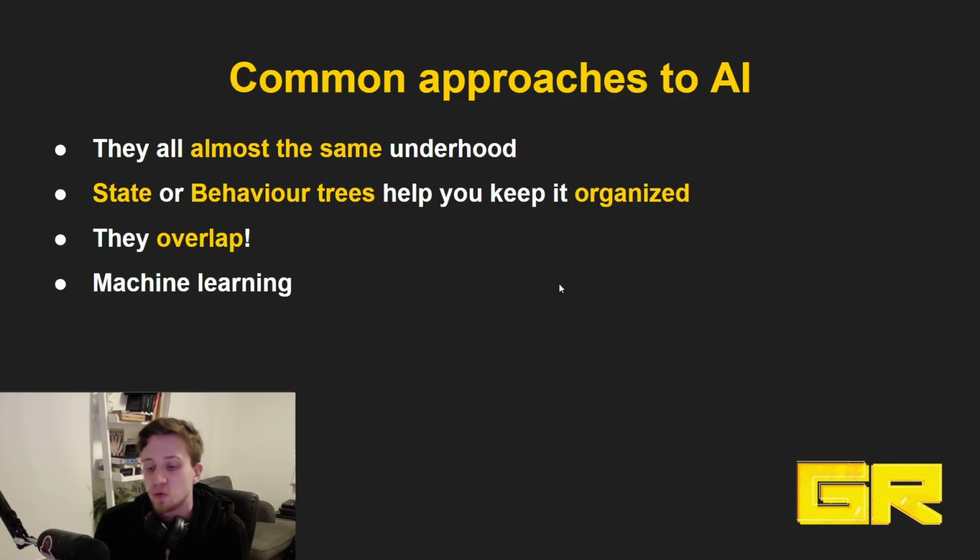Let's take a step back to machine learning. Machine learning is a technology that's responsible for large language models as well, and it is starting to show up in games a bit more. To be clear, machine learning is used quite a lot in actual games, though rarely in AI. There's a lot of it in upscaling and in rendering, but that's not quite what we are talking about today. You can think about machine learning as algorithms that help you predict and learn players' behavior.